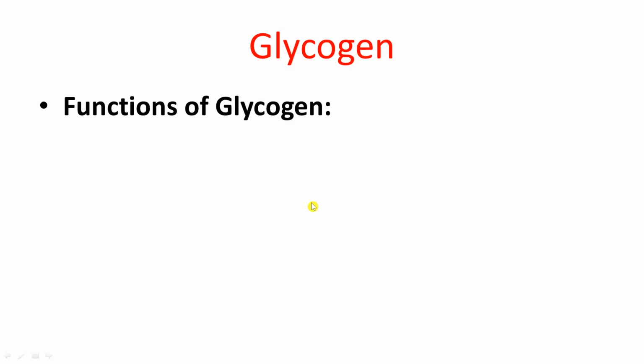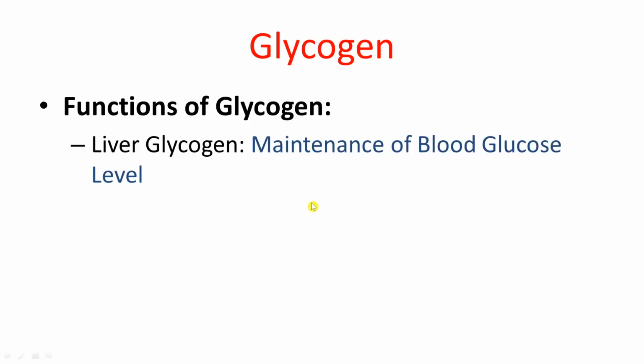Now let us see the functions of glycogen. The glycogen which is present in the liver helps to maintain the blood glucose level in between the meals. Means if we take the meal in the morning and in the evening, then in between these two meals, there is a possibility of decrease in the blood glucose level. But this doesn't happen because of this liver glycogen. It maintains the normal blood glucose level in between our meals.